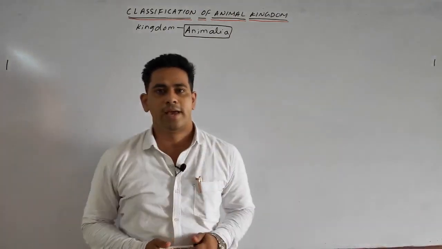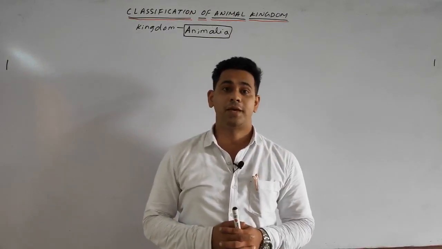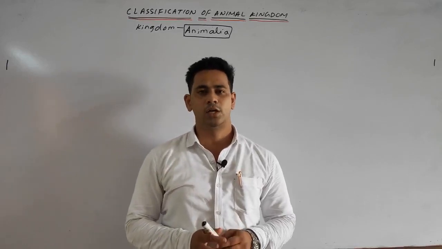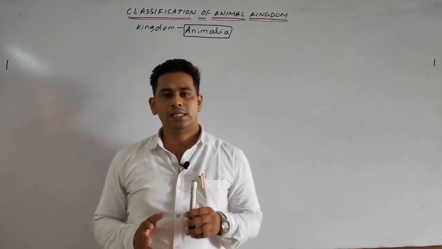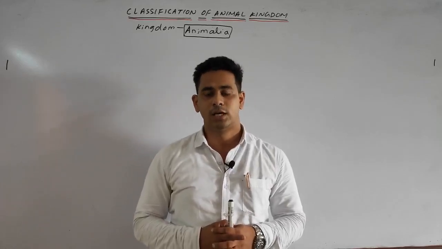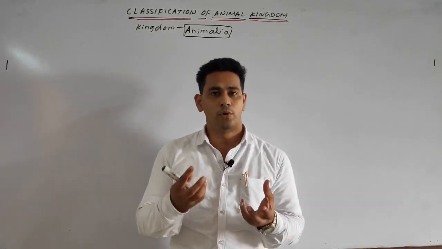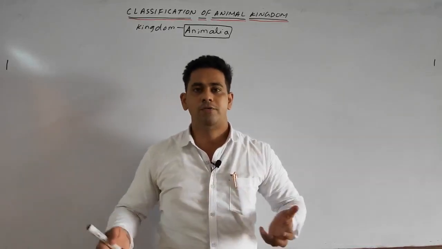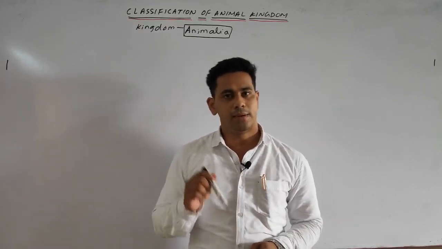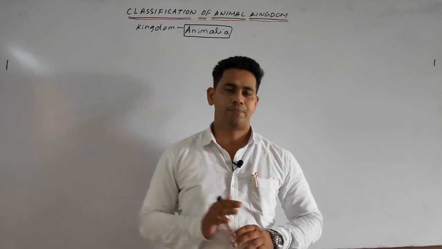Hello students, in the previous class we discussed the classification of animals part 2, in which we discussed the germ layers. These are the layers formed by the arrangement of the cells during embryonic development. As we discussed, the zygote will form the morula, blastula, then the gastrula, by which 3 germ layers are formed. The outer is the ectoderm, the middle is the mesoderm, and the inner layer is called the endoderm.